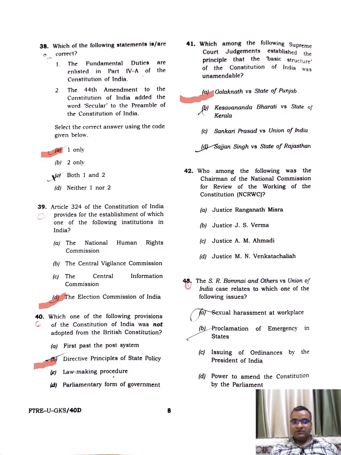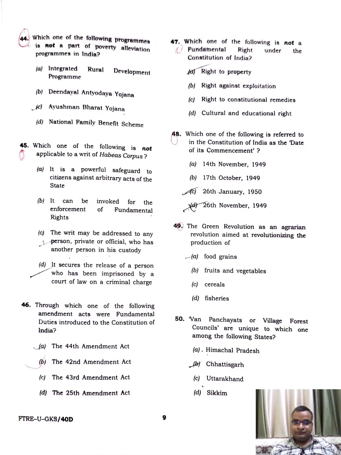Who among the following was the chairman of the National Commission to Review the Working of the Constitution? Justice M.N. Venkatachaliah. Okay. The S.R. Bommai and others versus Union of India case relates to which one of the following? Proclamation of emergency in states. Which one of the following programs is not a part of poverty alleviation programs? Ayushman Bharat Yojana. Which one of the following is not applicable to writ of habeas corpus?